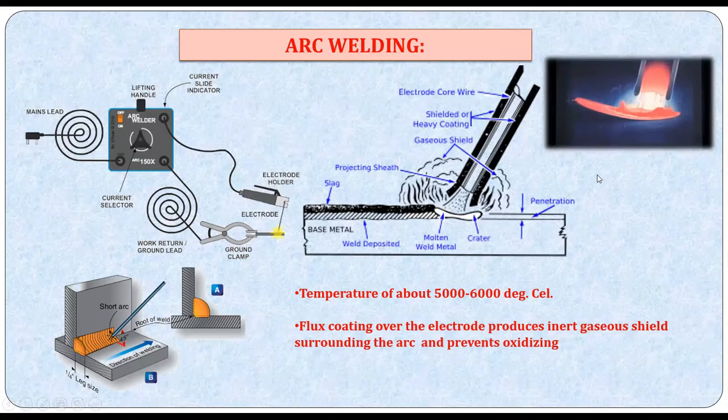There is also what is called a flux coating. The electrode is coated with a flux. Flux is very, very important to prevent contamination and oxidation during the weld, because the presence of oxygen is going to contaminate, and probably you will be getting a weak joint at the point of contact. So thereby you will be getting weak welding. In order to minimize that, flux coating over the electrode will produce something called an inert gaseous field, wherein it prevents the chemical reaction. Thereby you will be getting a strong joint at the portion of the welding.